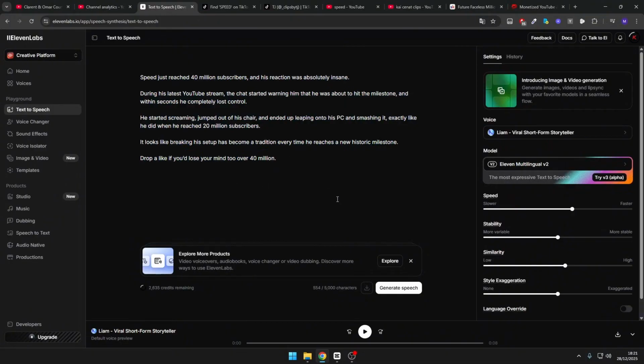Well, now we are simply going to generate the 11 Labs audio. We are going to click generate speech, and here it will be generated. Okay, once we have the audio generated, we simply download it down here on the right, and that's it. Very important to set the speed to 1 and use this voice called Liam. It's optimized for shorts, and it's the one I use for shorts and is the most viral possible.